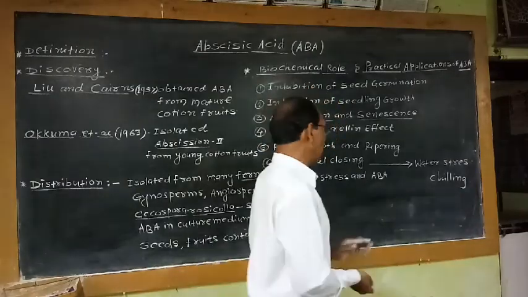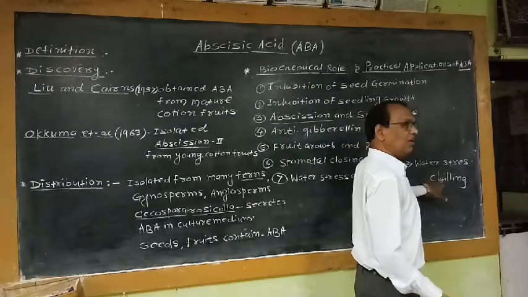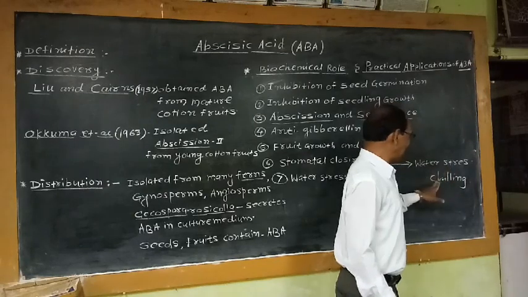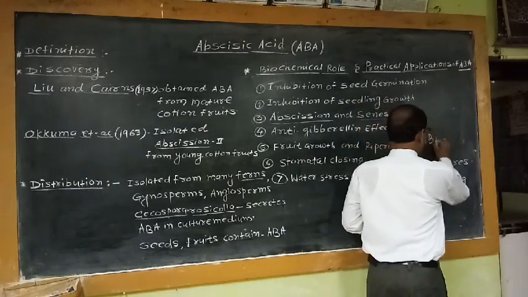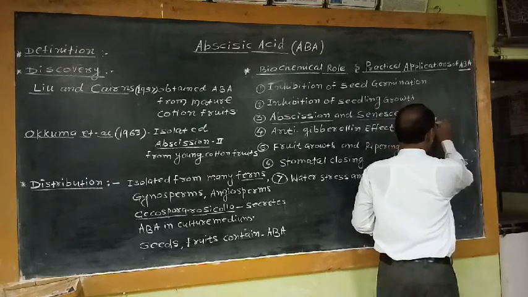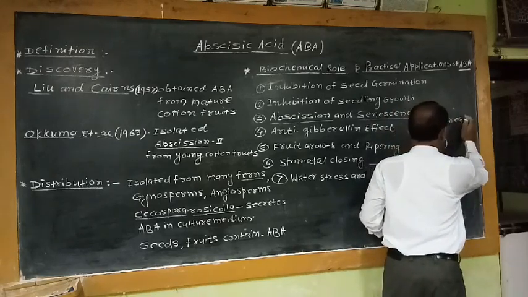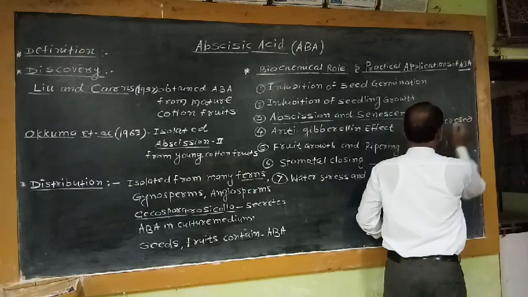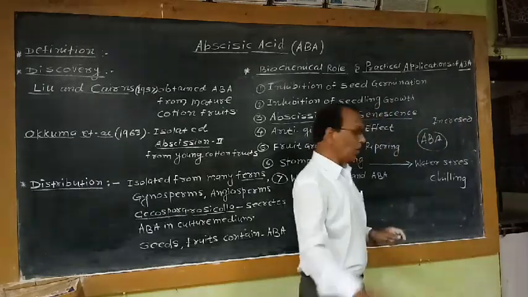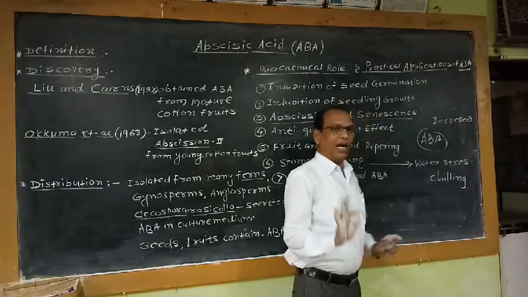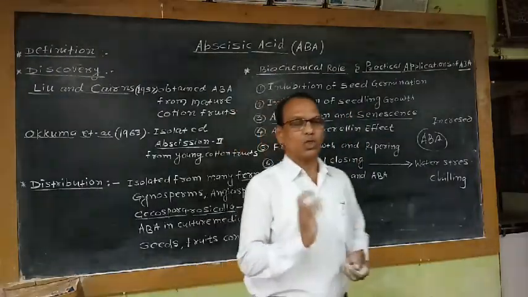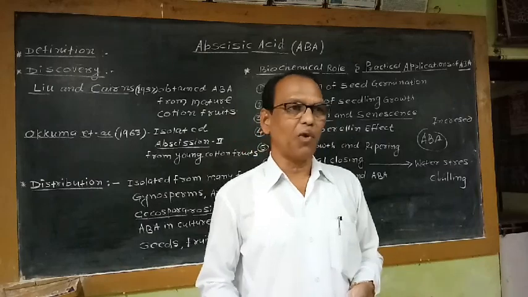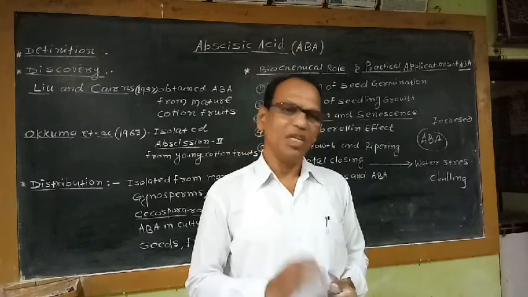So what happens during water stress and chilling? During water stress and chilling, the amount of ABA is increased, and it is responsible for closing of the stomata. So when stomata get closed, is it beneficial or harmful for the plant? During stress conditions, it is beneficial.